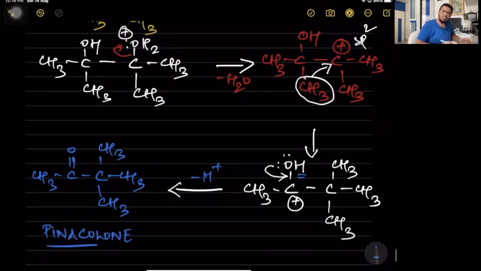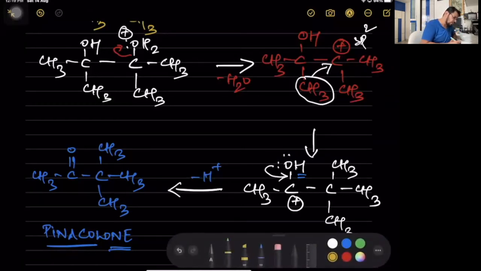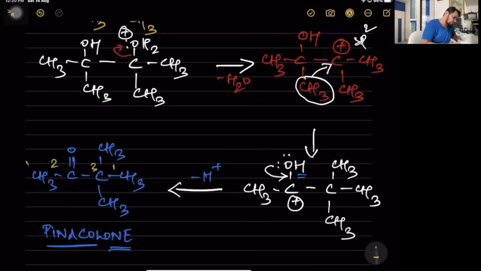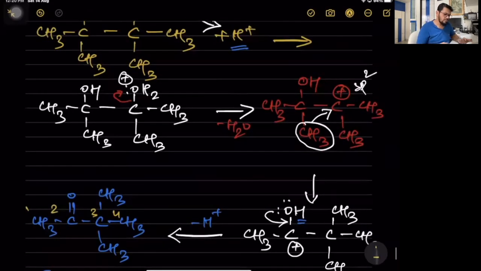Pinacol was a tertiary diol, 2 tertiary, 3-degree alcoholic groups adjacent to each other. Pinacolone, the one is for ketone. That is this part, where if I have to give the IUPAC name to this compound, 3,3-dimethylbutan-2-one. Got the mechanism steps, everybody? All right.